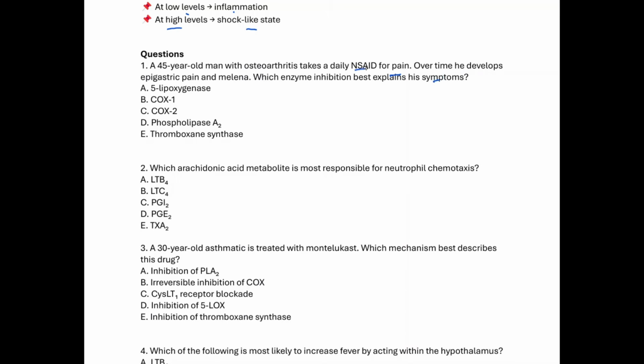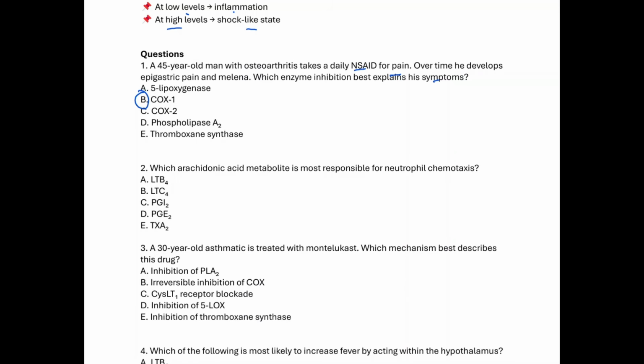Because this patient is taking NSAID, that will decrease what? That will decrease the production of, very good, prostaglandin, and that will affect the barrier of the stomach. And which of these cyclooxygenases is responsible for production of those prostaglandin E2 that protect the stomach? Very good, COX-1. That's why if a patient has NSAID-induced gastritis or NSAID-induced GI bleed, and they're having severe inflammation and you need to use a medication to help with their pain, then you can use what? Selective COX-2 inhibitor, because that will not affect their stomach.